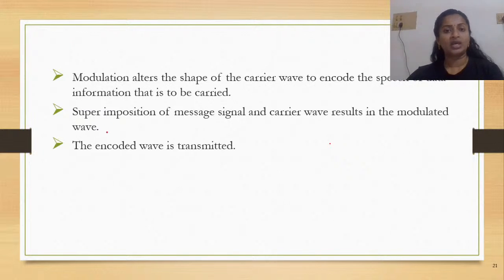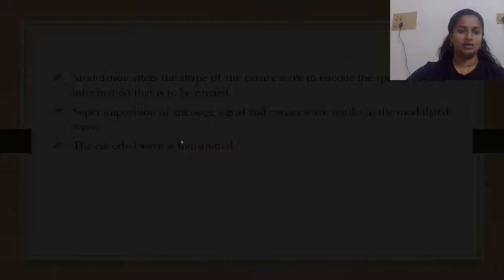Okay, you can listen so that at least you will have the general information about the process of modulation and what the different techniques are. Though we are not looking so much into detail, we are just looking at a part of it. The encoded wave is then transmitted. What is encoding? When you have changed it to a new form, this new form is called the encoded wave, and this is the wave that is transmitted to the destination.